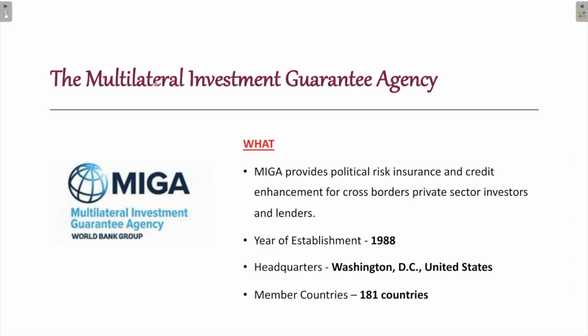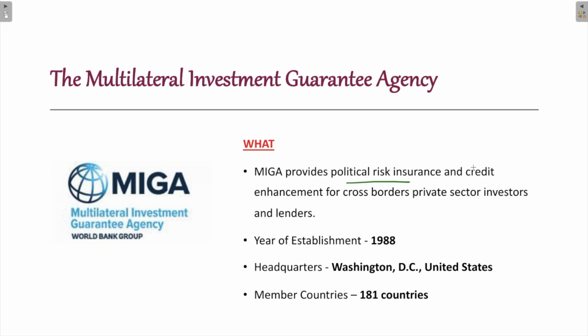The next one is the Multilateral Investment Guarantee Agency. Now what exactly is this Multilateral Investment Guarantee Agency? MIGA provides political risk insurance and credit enhancement for cross-border private sector investors and lenders. When there are two countries which are trading, there is always some risk involved in the trading.